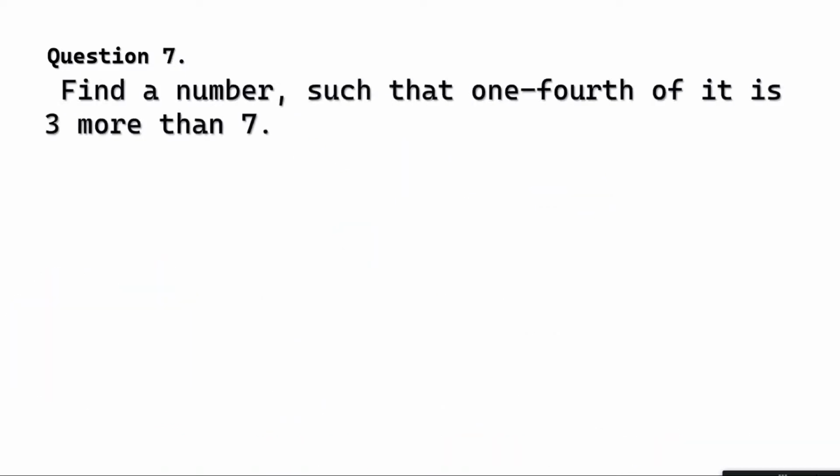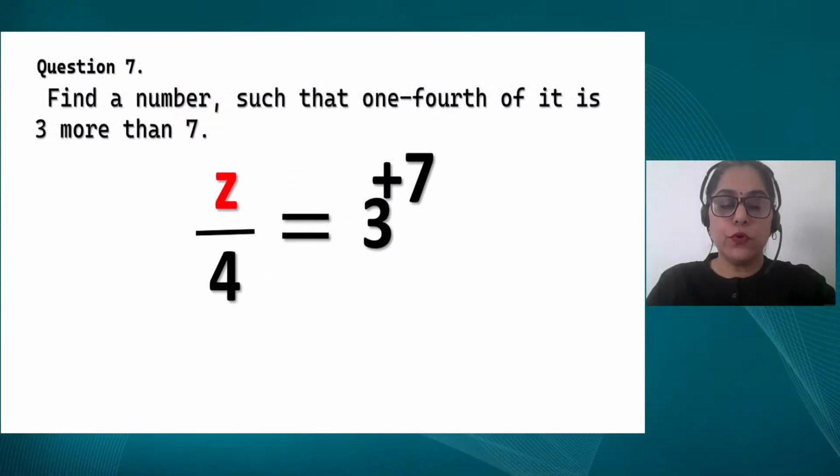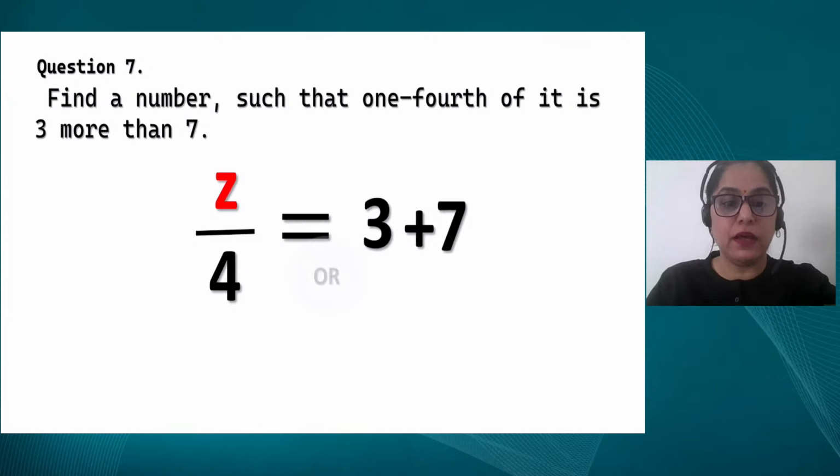Question 7. Find the number such that 1/4 of it is 3 more than 7. Now read it. And ma'am, we'll try to make this the last question of today's session. Yes, ma'am, I'll try to do that. Find a number, so we are calling it z. 1/4 of it is 3 more than 7. How simple is that? Just read and write. But your mind and pen must work together.